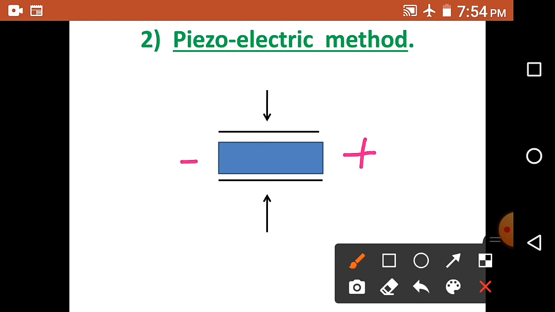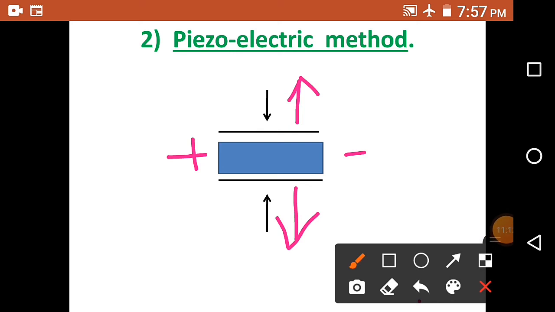Now if the pressure is reversed, say the pressure is applied in this direction and in this direction, that is called the tension along the vertical axis. Now this tension will produce electric charges of opposite polarity. So now for this tension, it will produce a positive charge on this side and a negative charge on this side. The converse of this is also true.